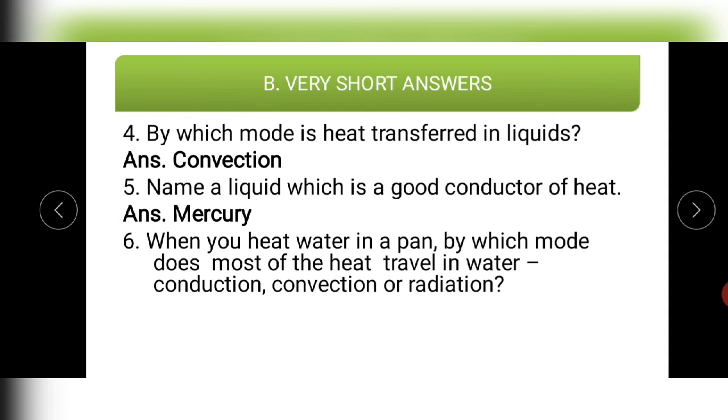Let us see the next question. When you heat water in a pan, by which mode does most of the heat travel in water? The correct answer should be convection. Conduction mainly happens in solids. Radiation does not require any medium. So for water, or any fluid, heat mostly flows by convection currents. So the correct answer is convection.